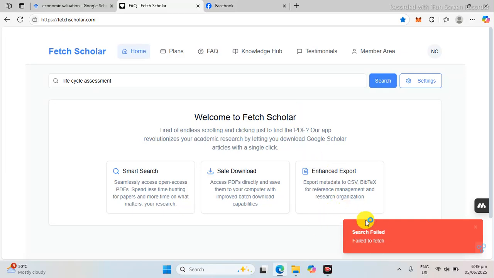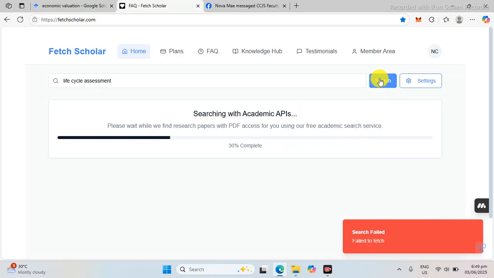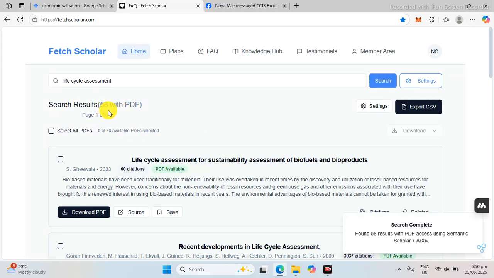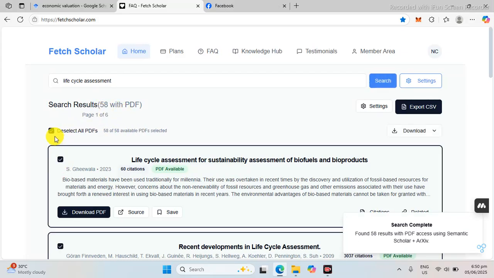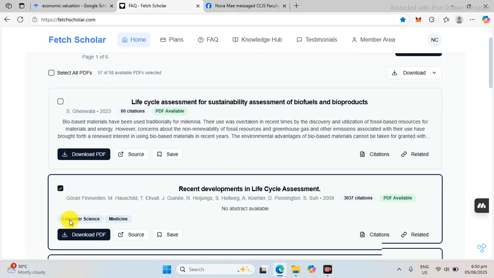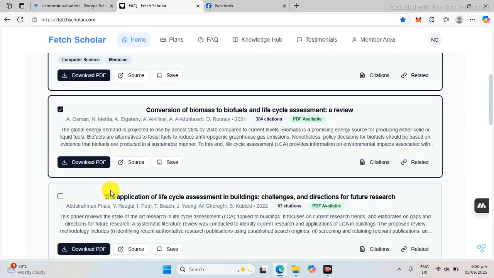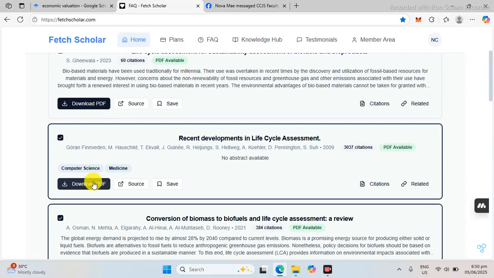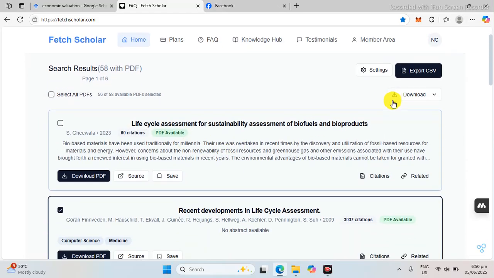Again, don't worry if it has a search failed, just click again because sometimes it still has some bugs for now. Okay, 58 with PDF, and then just click, unclick what you do not like, or download individually, and download. That's it.